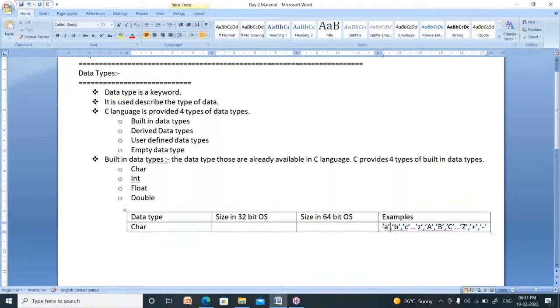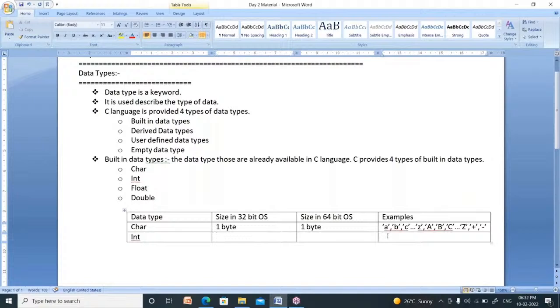A, which is included within single quotation marks, is called a character. The size of a character in a 32-bit operating system is 1 byte. In a 64-bit operating system also, its size is only 1 byte. Right. Now, the next data type is the integer data type.